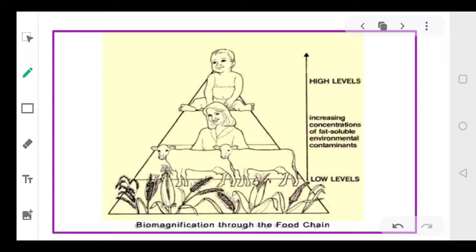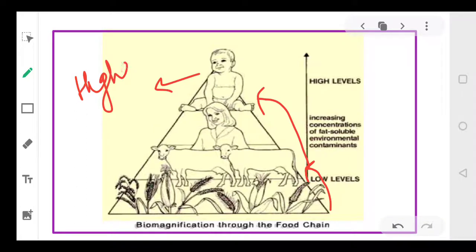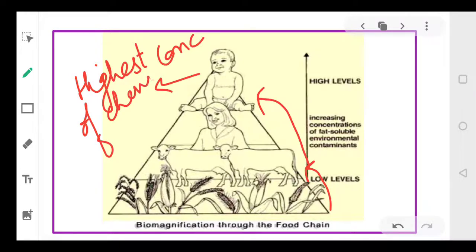Now suppose we are eating rice and wheat, and these are again eaten by the cows. So then from cows we are eating, the human beings. So the concentration of the chemicals will be highest in human beings, because human beings come in the end.